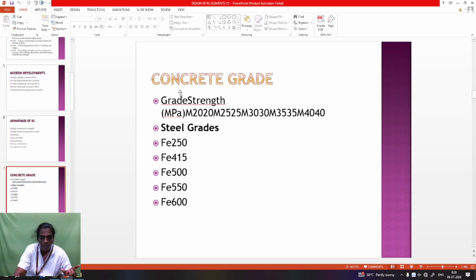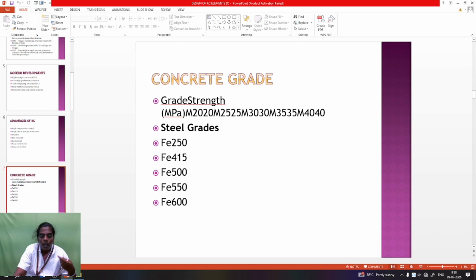First one, concrete grade. What is meant by grade? Grade means M, the characteristic compressive strength. How do we get the compressive strength? A 150 mm cube mold is filled with concrete, and after 28 days of curing, the compressive strength is obtained from the UTM machine.